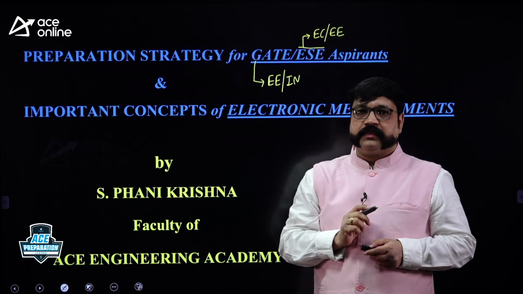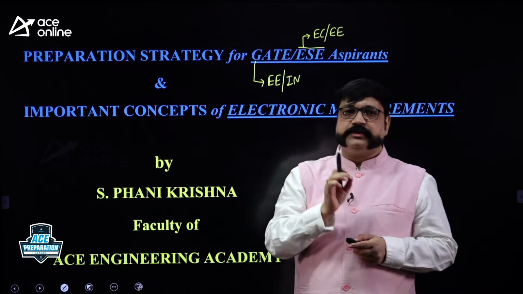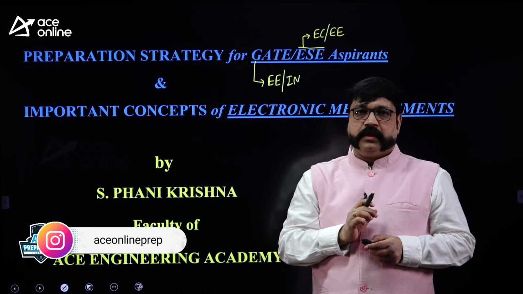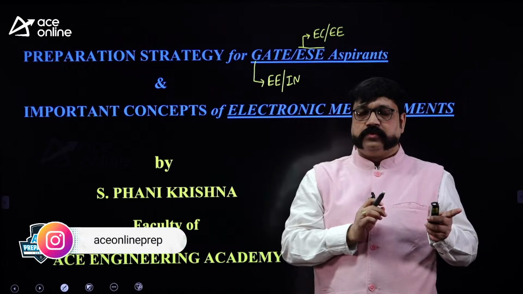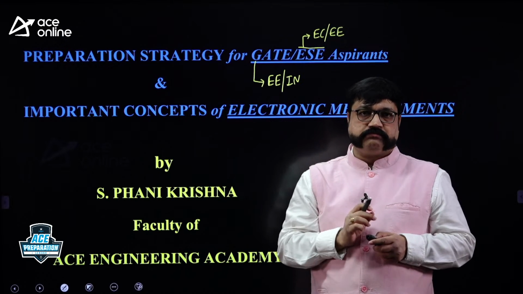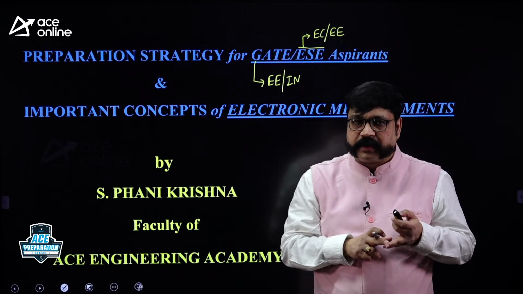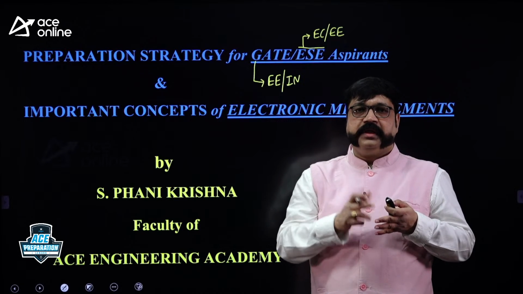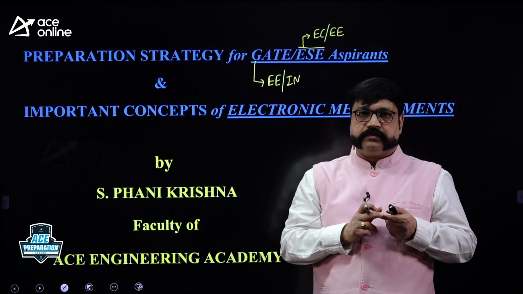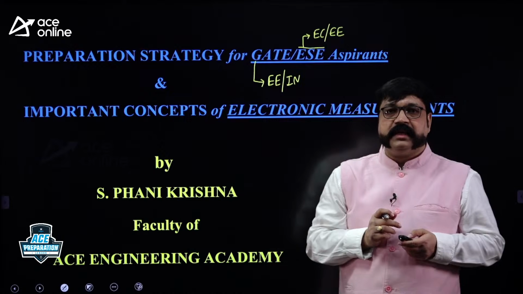That is one point. Another point is the title of the subject. We say measurements, but the actual title of the subject is electrical and electronic measurements. So in electrical measurements, you will study the details of electromechanical instruments, like the PMMC meter, moving iron meter, electrodynamometer, or EMMC as you call it, or electrostatic meter. These are all the meters which are known as electromechanical meters, or you call them conventional meters.